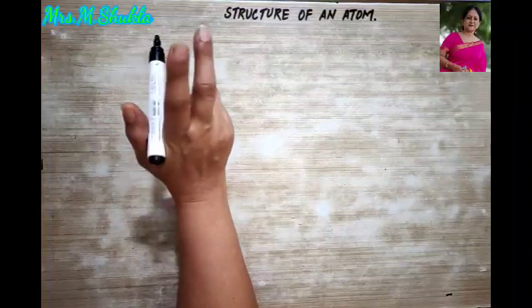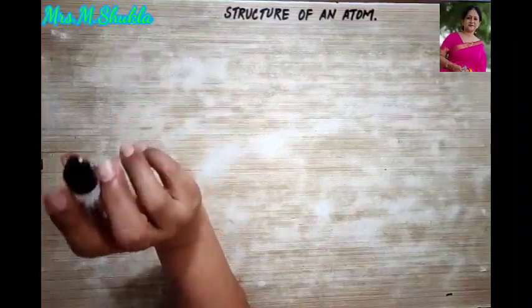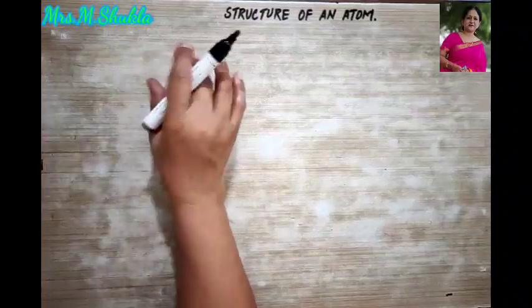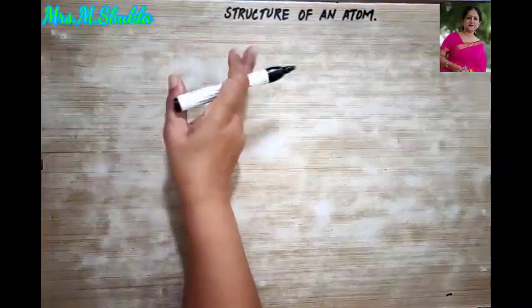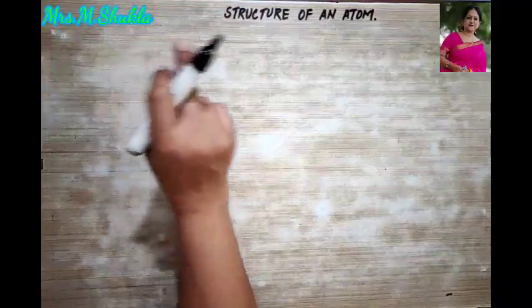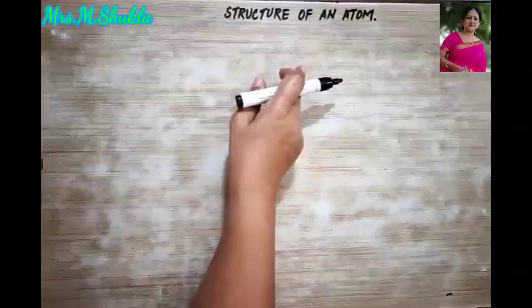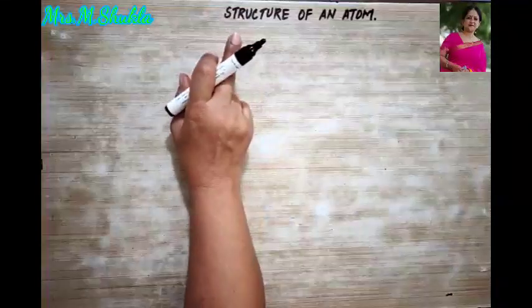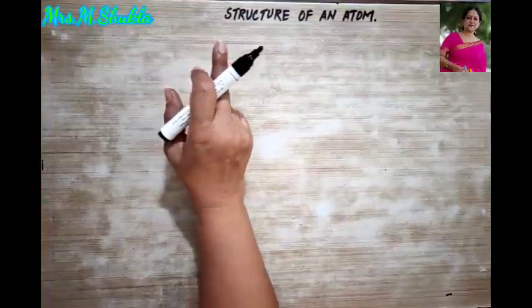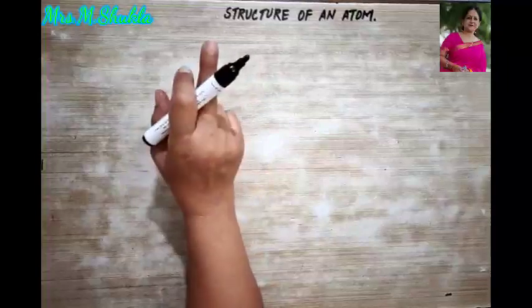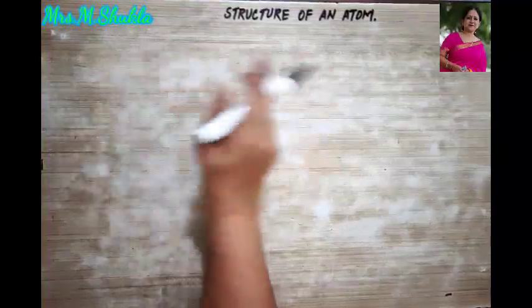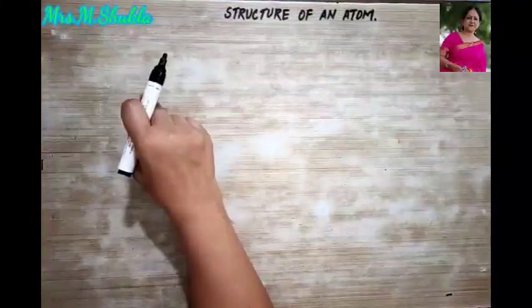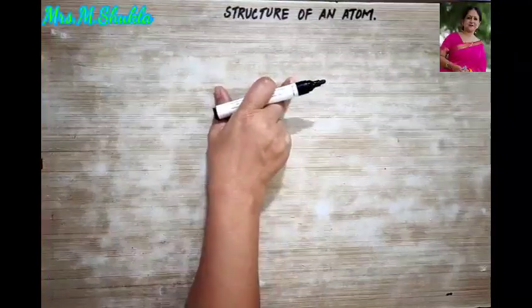So in many electron atoms, an electron is attracted by the nucleus and at the same time it is repelled by the other electrons that are present in the orbital. That is the stability of the electron I am talking about. It is decided by the balance between the attractive and the repulsive forces.